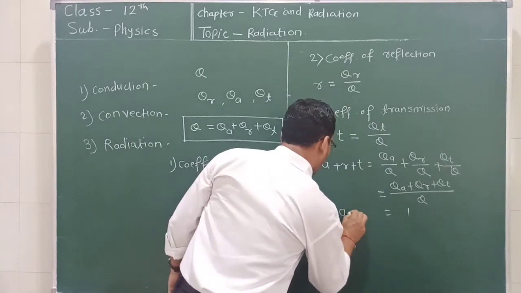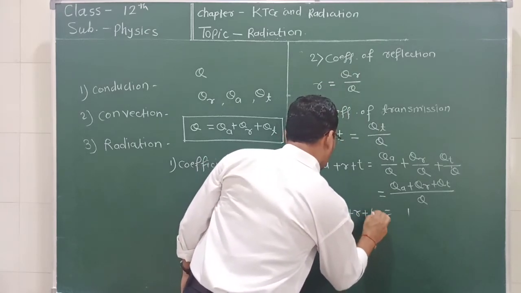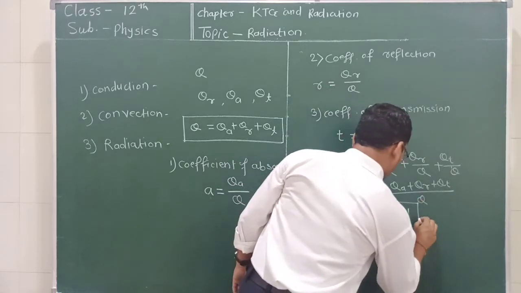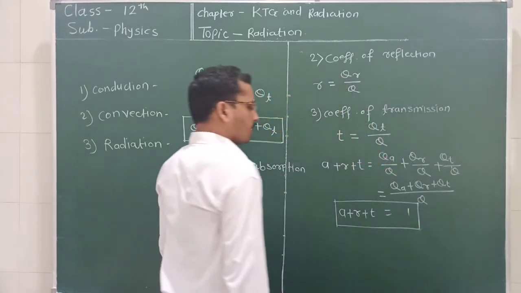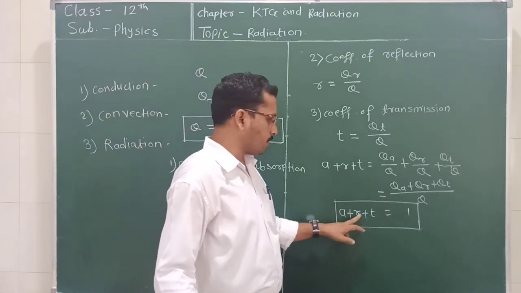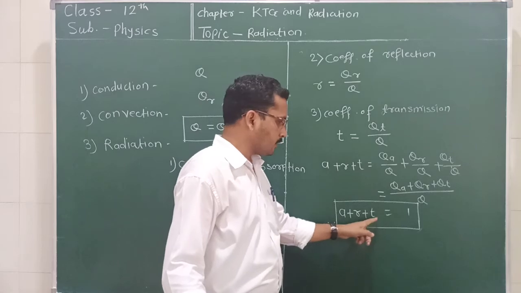So A plus R plus T is equal to 1. This is the relation between the coefficient of absorption, coefficient of reflection, and coefficient of transmission, which is equal to 1.